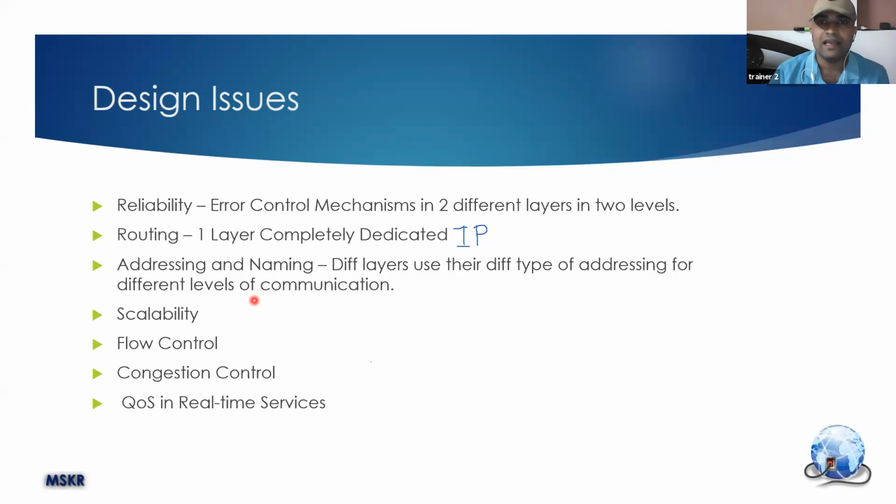So if I write down all the services, I can say web service is the least, email is the second least, instant messaging is the third, video broadcasting is 4, VoIP is 5, video conferencing is 6, and gaming is 7. So that is how much quality you need in those services. That must be taken care of by these layers.